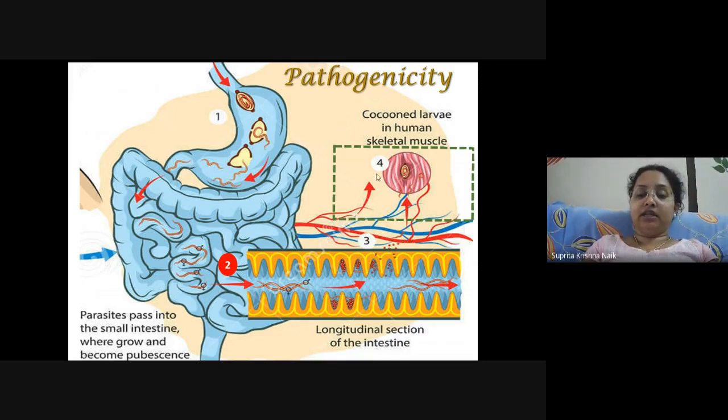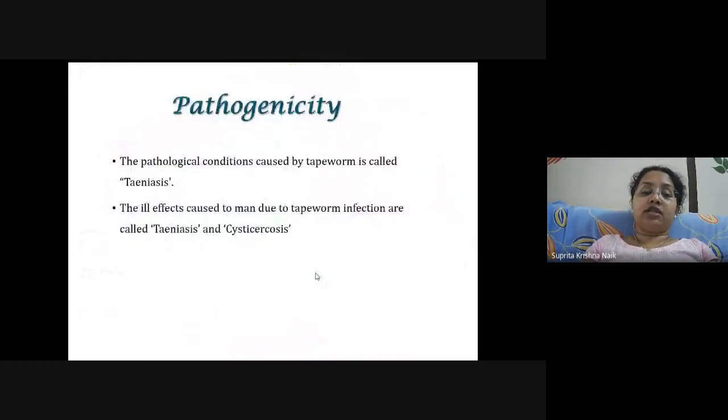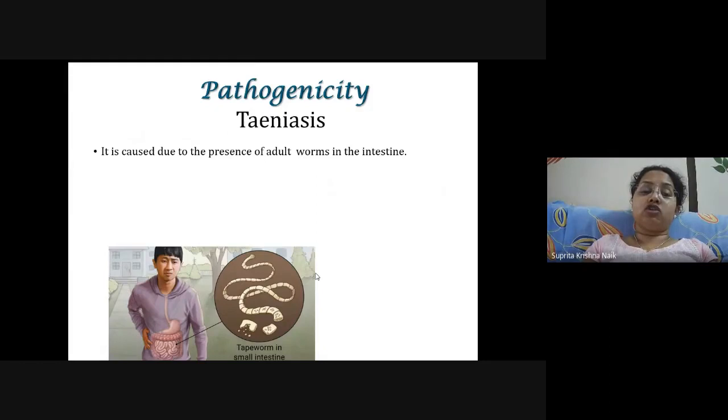From the intestine, the larva will enter into the muscle cells of the small intestine, penetrating into various other organs also. Talking about pathogenicity, the pathological condition caused by tapeworm is called Taeniasis. The ill effects caused to humans due to tapeworm infection are called taeniasis and cysticercosis. Taeniasis is caused due to the presence of the adult worm in the intestine.